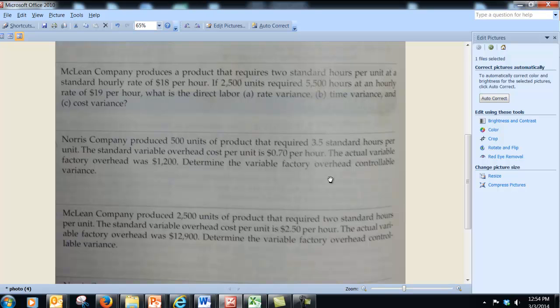So we're going to see as we work this out, we're going to do it differently than we did with the previous two, when we calculated the direct materials variance and the direct labor variance. That's because factory overhead costs are analyzed differently from direct labor and direct material cost. It's because our factory overhead costs have both fixed and variable cost elements. So let's see how we would work this.